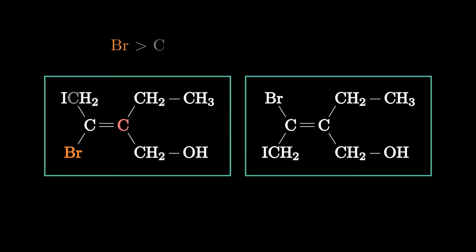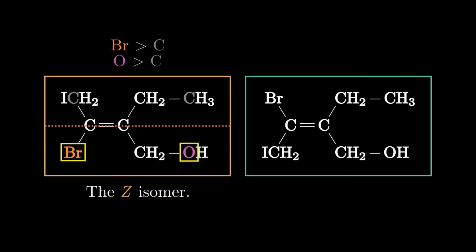The right carbon is bonded to a carbon on the top and another carbon on the bottom. So since we have a tie, we must check the next atoms. On the bottom we have an oxygen, and on the top we have a carbon. Since oxygen has a higher atomic number, it gets the priority. Checking the locations reveals the priorities are on the same side, so we have the Z isomer.